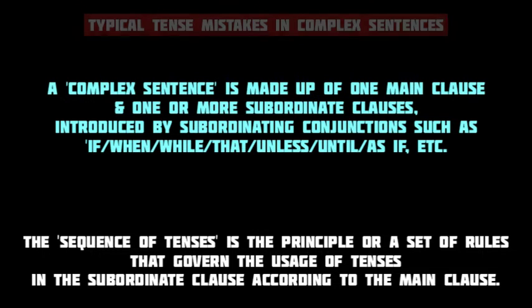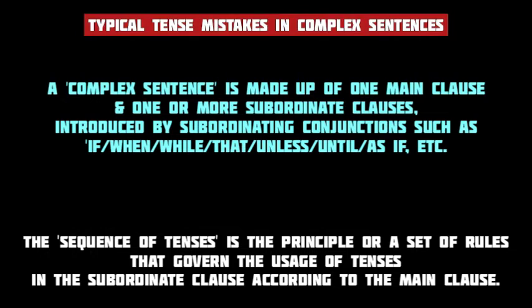If, when, while, that, unless, until, etc. are some examples of subordinating conjunctions. But then what is the sequence of tenses? As you know, in a complex sentence, the subordinate or dependent clause depends on the main or principal clause for the completion of its meaning. So naturally, the main clause and the subordinate clause are closely related in meaning.